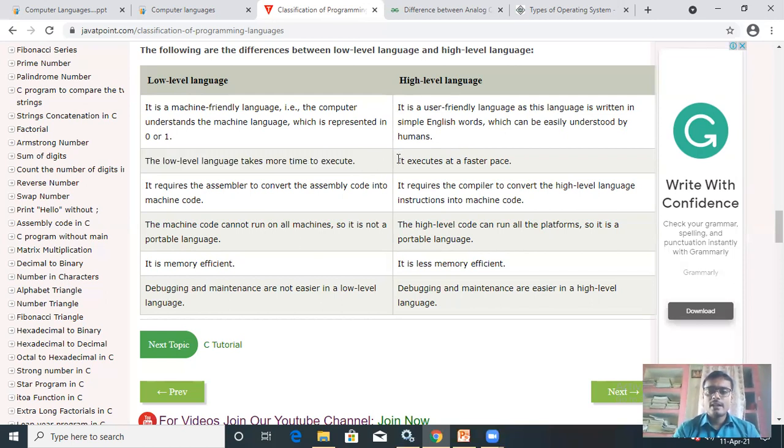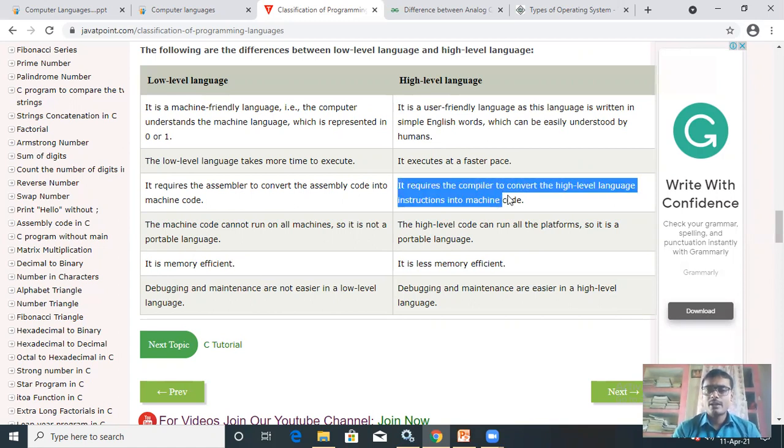High level language executes at a faster pace. Third difference, low level language requires an assembler to convert assembly code into machine code, and compilers and interpreters are used in high level language. It requires a compiler to convert the high level language instruction to machine code.